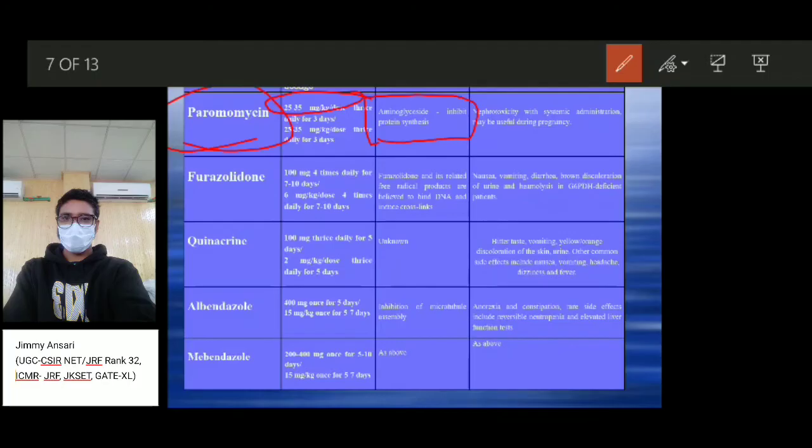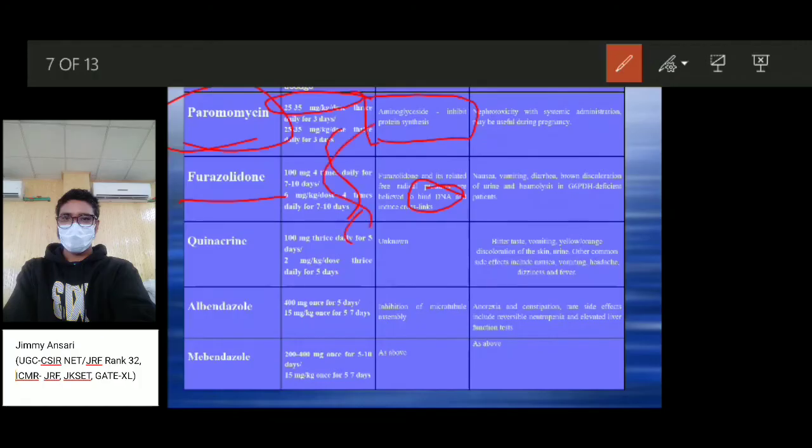Another drug is furazolidone, which should be administered at 100 mg 4 times daily for 7 to 10 days. It is related to another drug, in that it creates free radicals or free products and is believed to bind with the DNA and destroy it by making cross-linking between the DNA nucleotides.